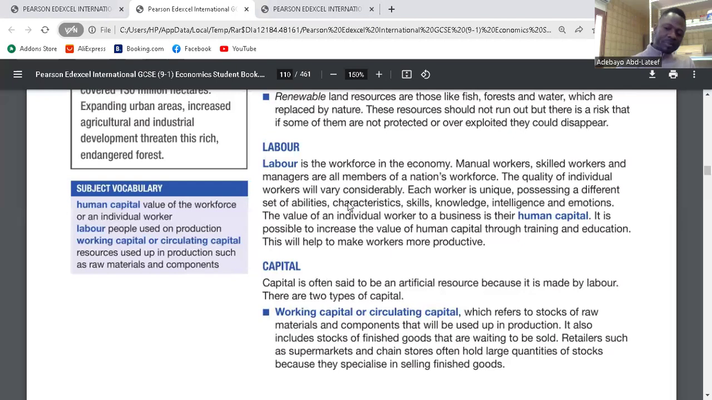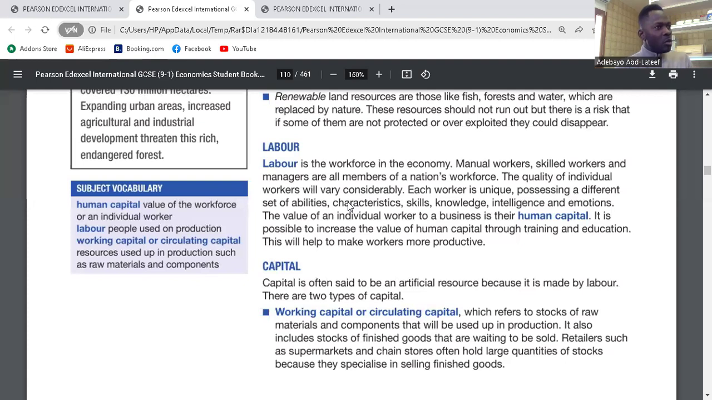So for labor, there's what we call human capital. That's what we can bring out, what we can give, what we can bring to the table. That's what we call human capital. So my worth, my value as an employee is my human capital.